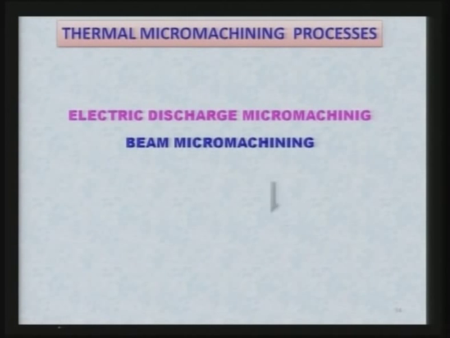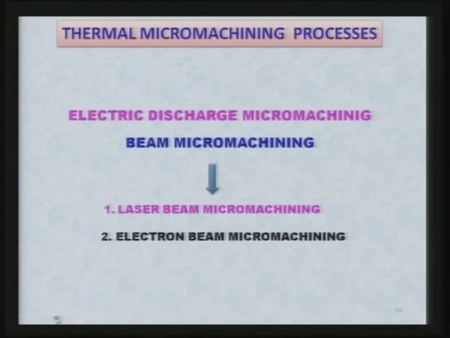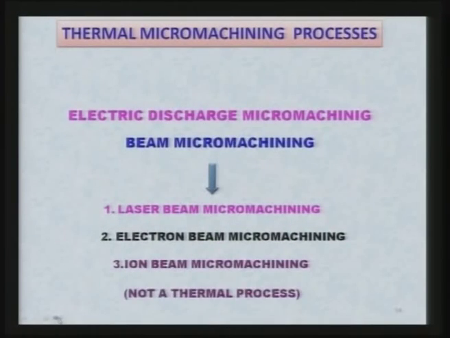We will see the electric discharge micromachining process examples of the components. Then there are a set of beam micromachining processes like laser beam micromachining processes, electron beam micromachining processes and ion beam micromachining processes. I will just give few examples of the parts fabricated using these processes. However, ion beam micromachining process really is not a thermal process, it is non-thermal